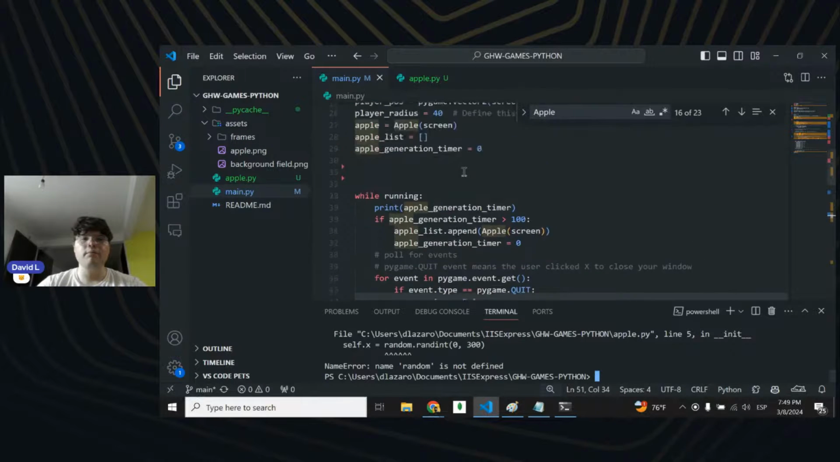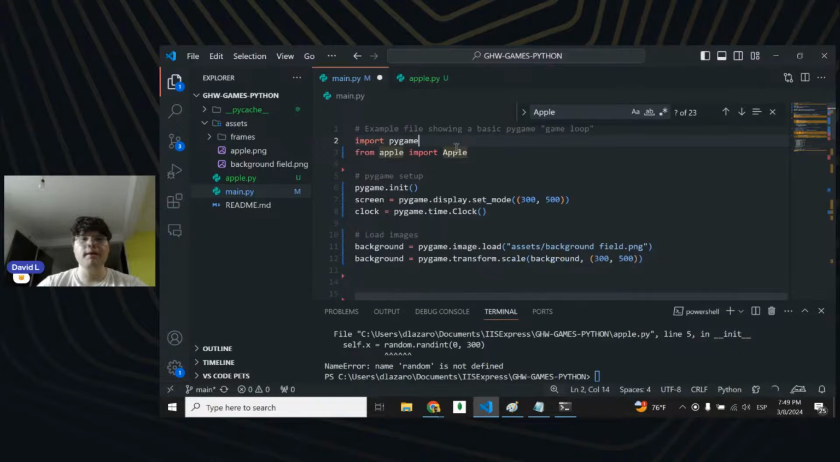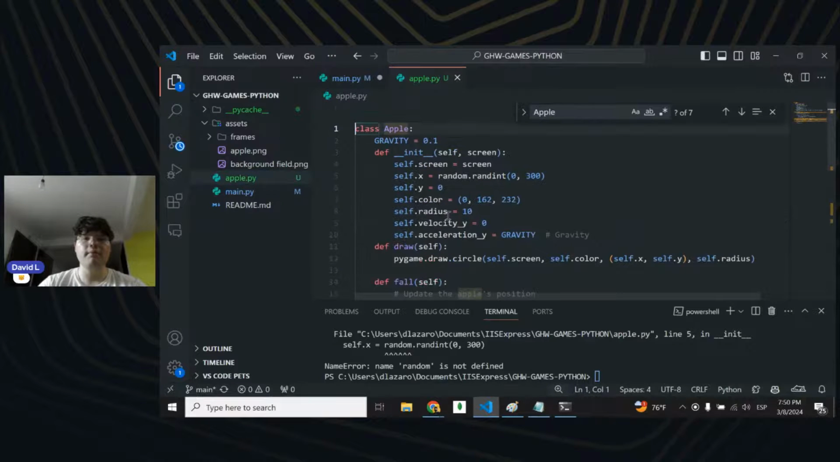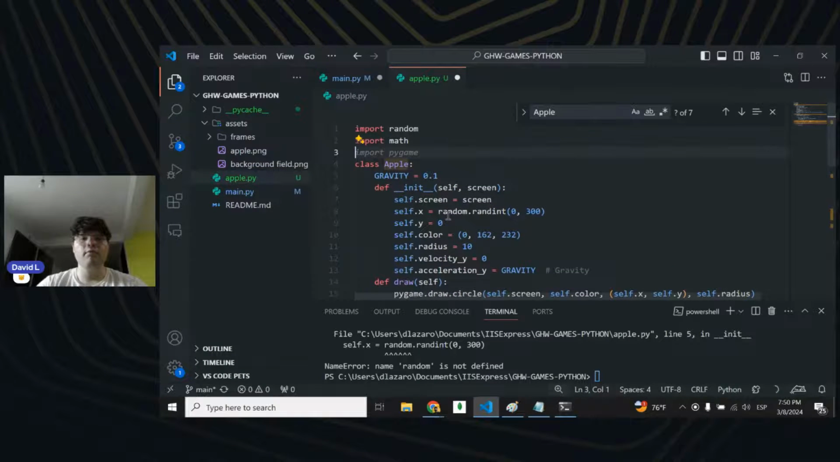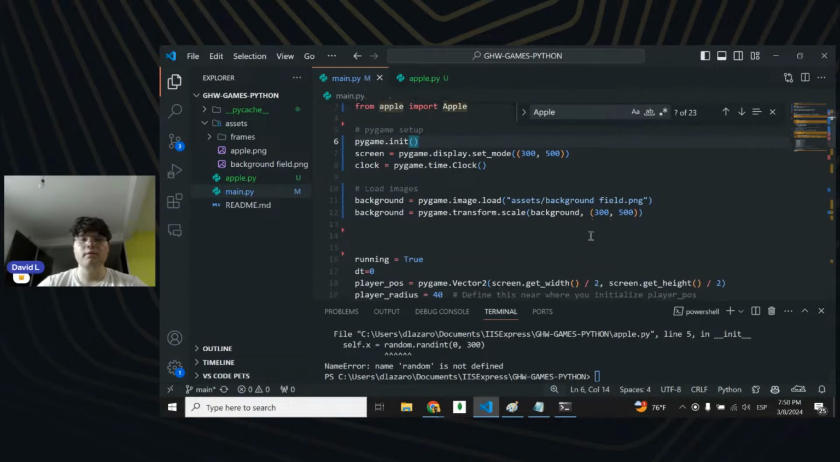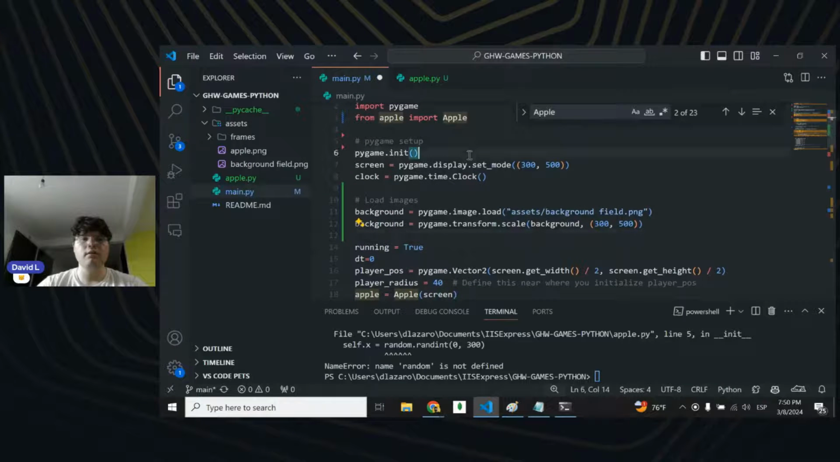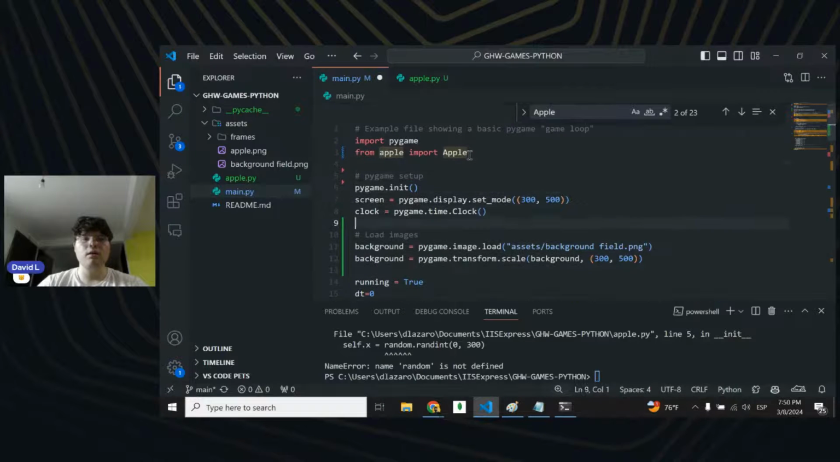Oh yeah, I didn't import random, right? And I also need math here. So math should be on Apple. Random and math should be here. And yeah, there's a lot of space right here. Yeah, there you go. And yeah, I think, let's see.